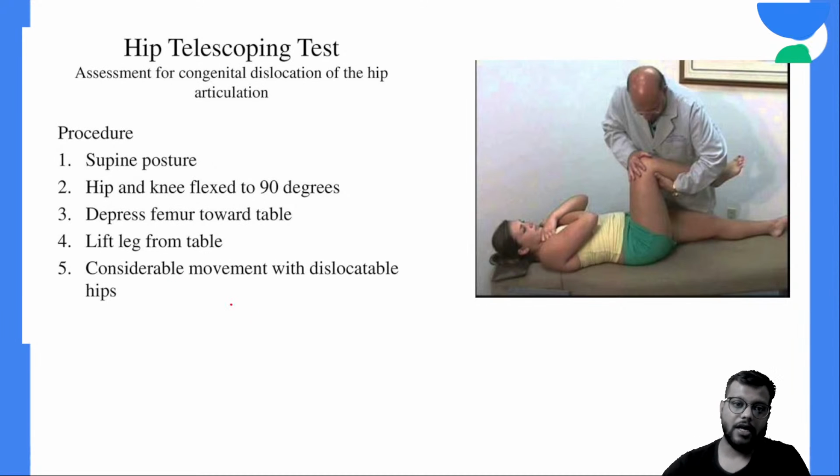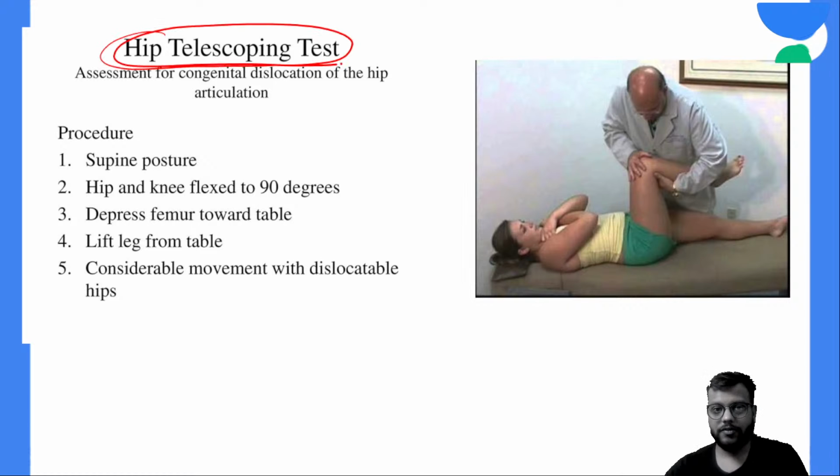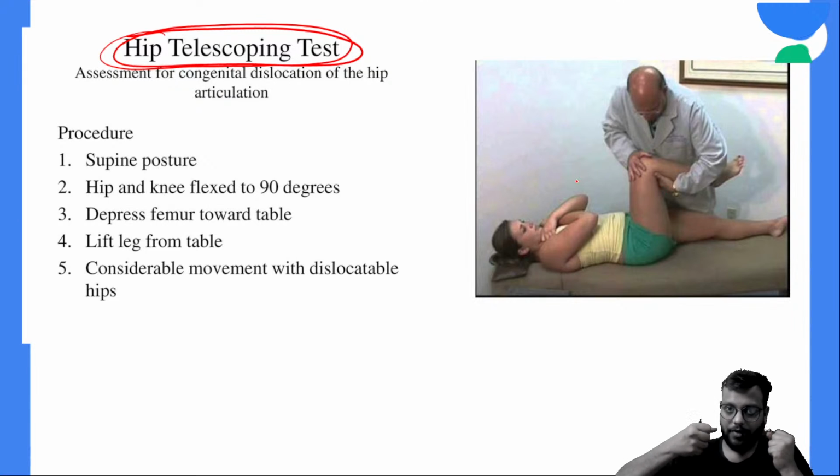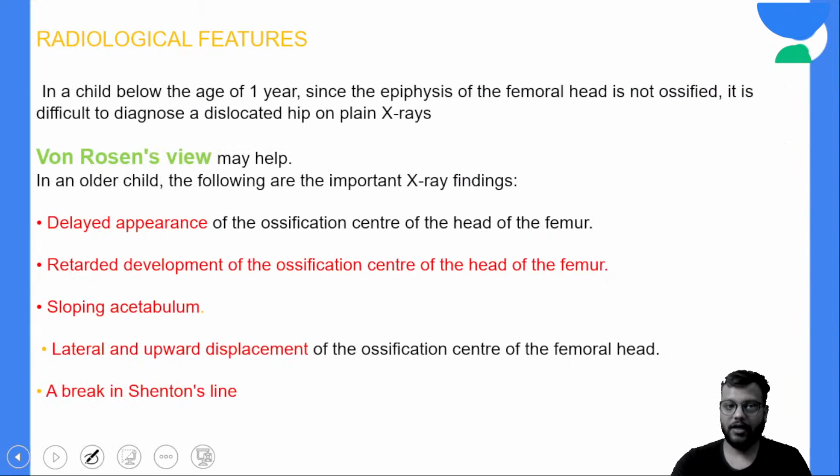Now fifth is your hip telescoping test. Again, hip telescoping test, if it is positive, it means the hip femoral head is dislocated. And how do you do it? Like in the image, in a similar position you push the pressure, you push the femur head downward. So if it is already dislocated, you can very easily move the femur head. Okay, so this is your hip telescoping test.